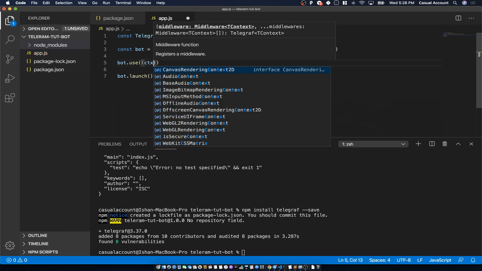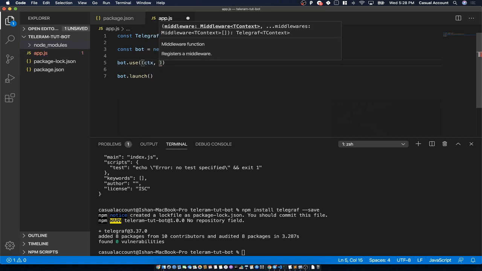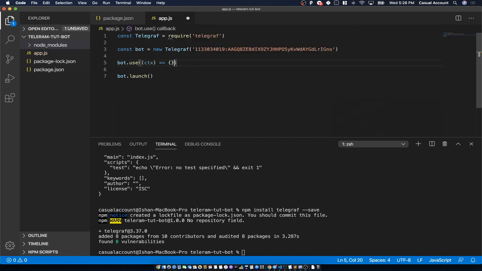One is ctx, that is the context, and there is one more, but we don't need it right now. I will tell you later what the next parameter is. Then we create an arrow and curly braces, and inside this we say ctx.reply. This is a function we use to reply to the bot. What reply do we want to give? We want to just say hi human.